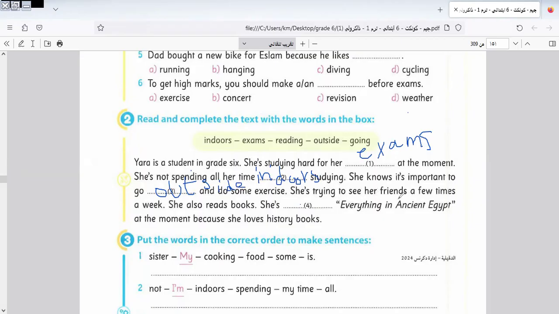She's trying to see her friends a few times a week. She always reads books. She's reading everything about ancient Egyptians at the moment because she loves history books. Okay, let's continue the rest of the exercise.